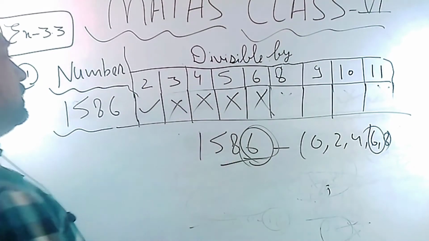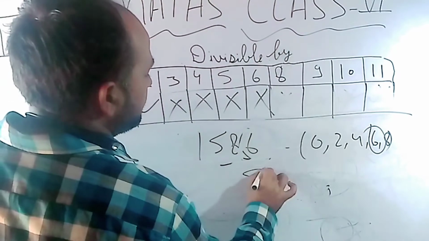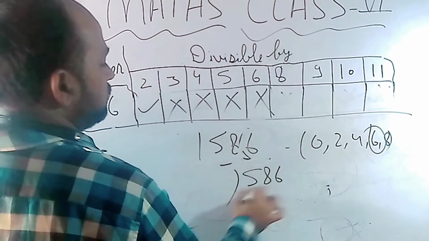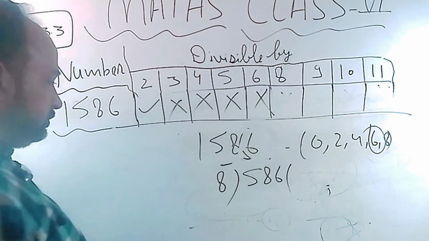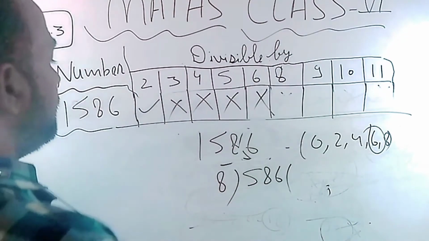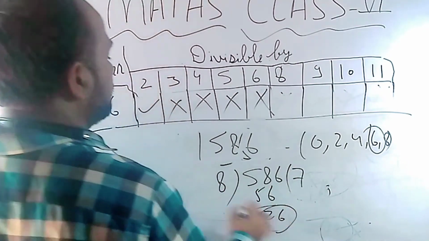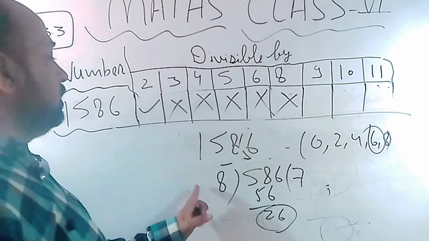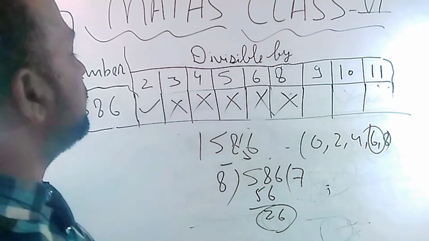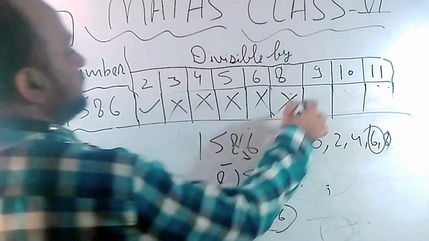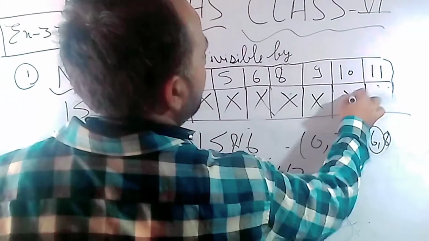Okay, and for 8, we have to check the last three digits. So 586 divided by 8. 8 7s are 56, 2 left, 26 will not come. 8 table will not go. Now add all the digits in the case of 9: 1 plus 5 is 6, 6 plus 8 is 14, 14 plus 6 is 20, will not come in the 9 table. Okay, in the case of 10, last digit must be 0, will not go.